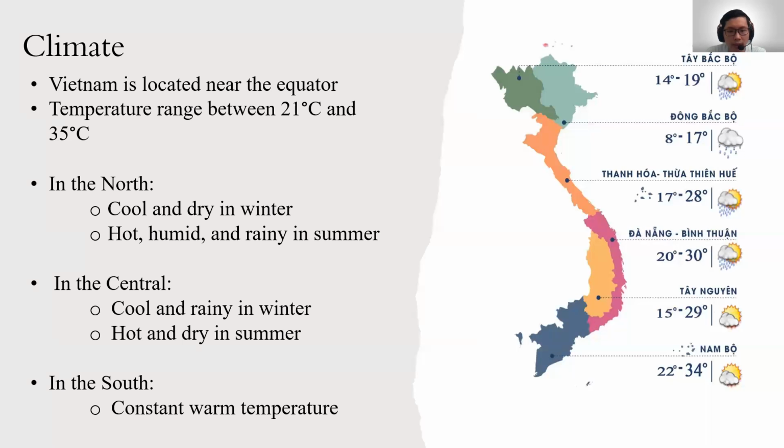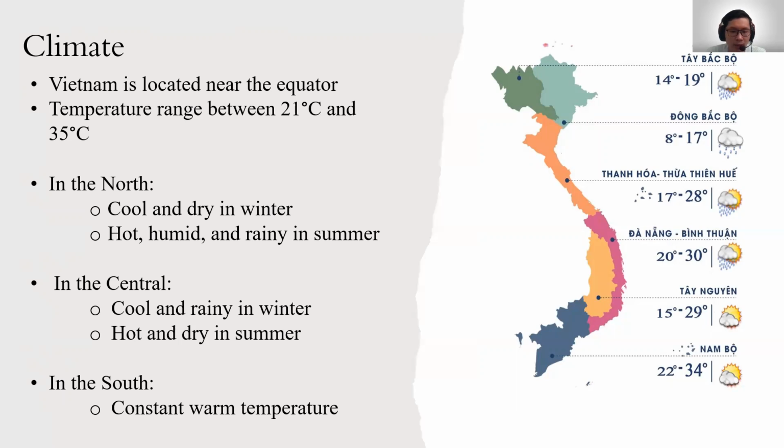In northern Vietnam, the winter season from November to April is cold and dry. The summer season from May to October is hot, humid, and rainy. The far north of Vietnam can sometimes experience snow and freezing temperatures. Central Vietnam is hot and dry in the summer. From January to August, the weather is hot and dry, and it is cold and rainy in the winter season from October to November.